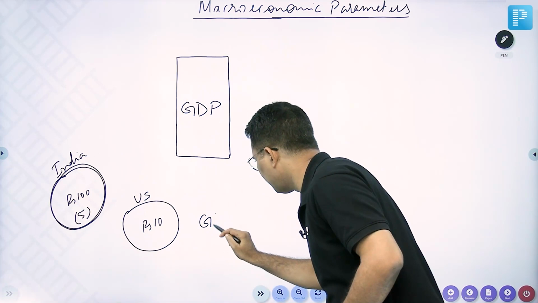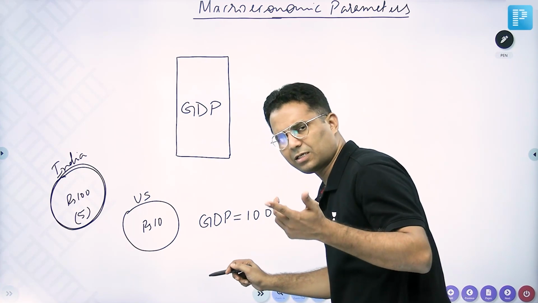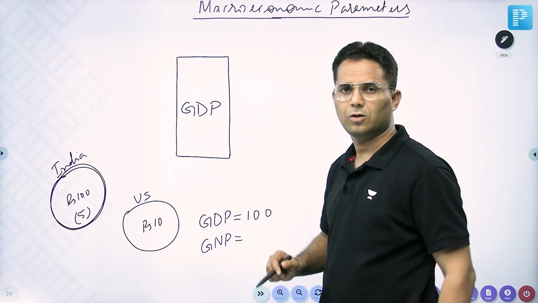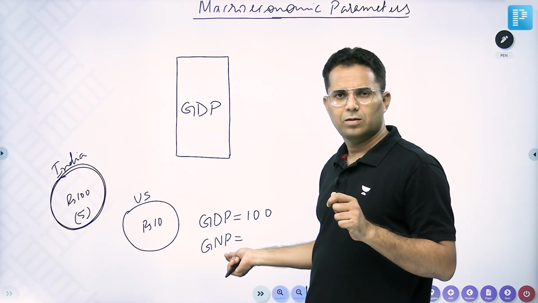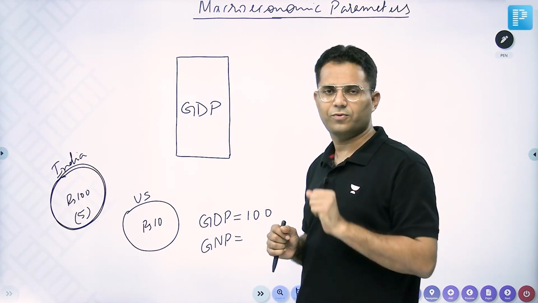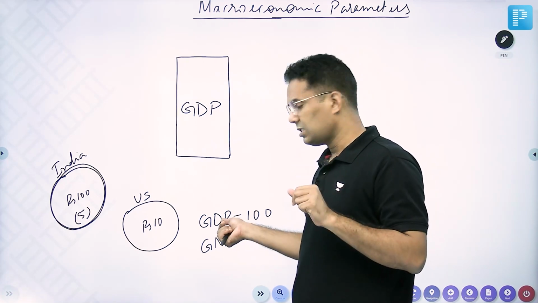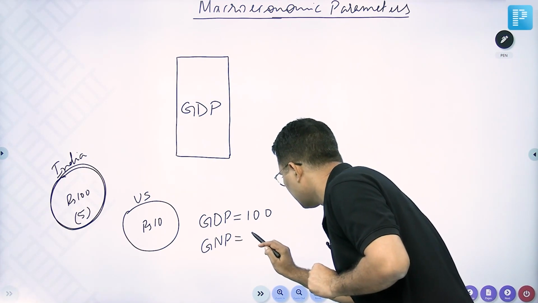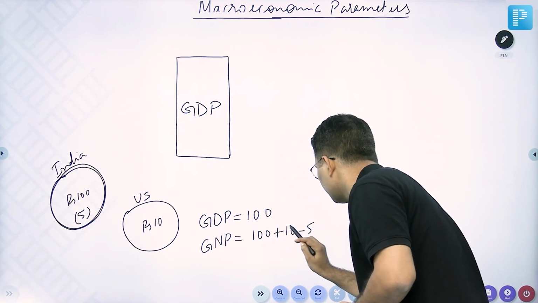So GDP is 100. But then there is another term which we calculate, GNP, Gross National Product. National means production by the nationals, the people of a country. The concept of GNP, Gross National Product, is about people, and GDP is about the domestic territory. So GNP is equal to 100 in this example plus 10 minus 5.